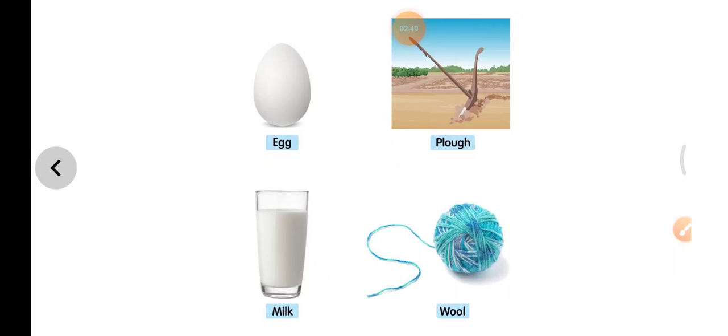We get milk from cows and buffaloes. And wool from sheep. And what is that? In that picture it is a plow. Plow is a tool of the farmer which helps to plow the field, right? Oxen help the farmer in plowing the field, right?